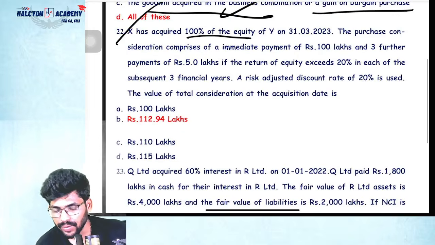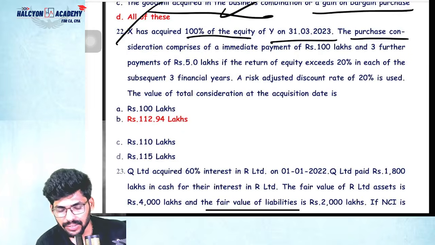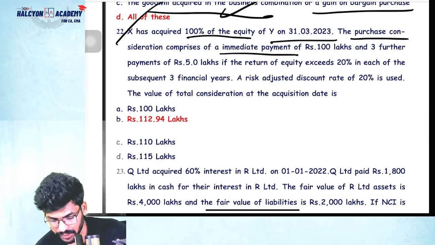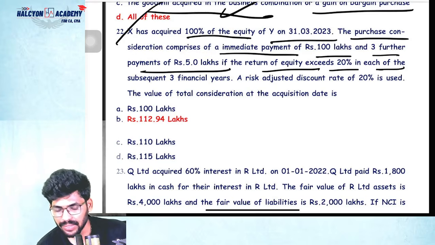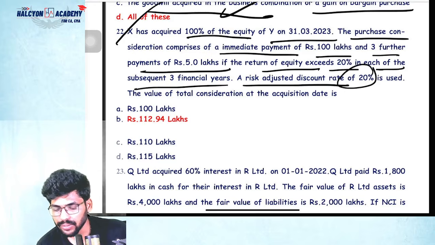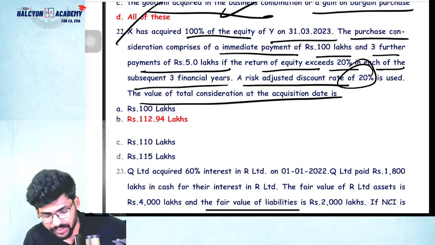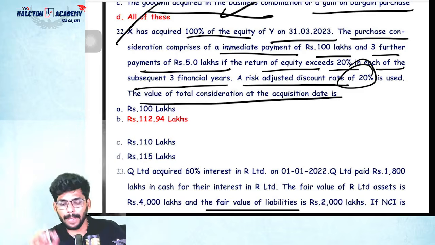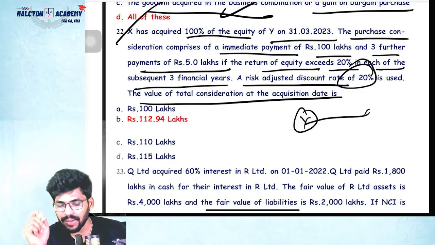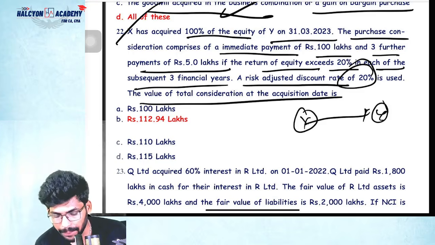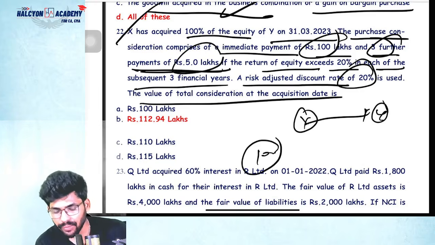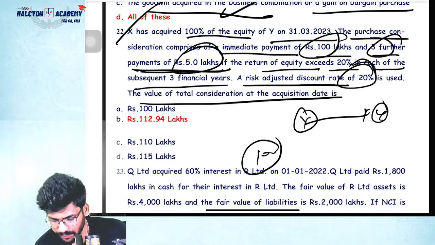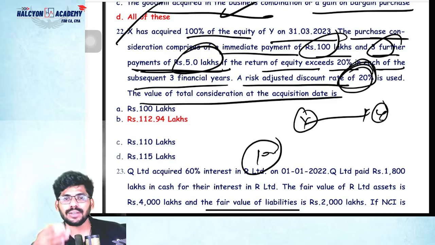X agrees to acquire 100% of the equity of Y by 31st March 23. The purchase consideration comprises immediate payment of 100 lakhs and 3 further payments of 5 lakhs, if the return on equity exceeds 20% in each of the subsequent years. The risk adjusted discount rate is 20%. The total value of consideration on the acquisition date is dash. See, guys, X is acquiring 100% of equity of Y. The purchase consideration comprises immediate payment of 100 lakhs plus 3 further payments of 5 lakhs. At what rate? 20% discount rate. So please bring that 5 lakhs for a period of 3 years to the present value.